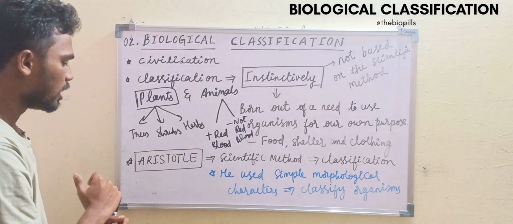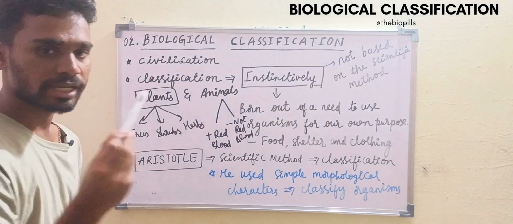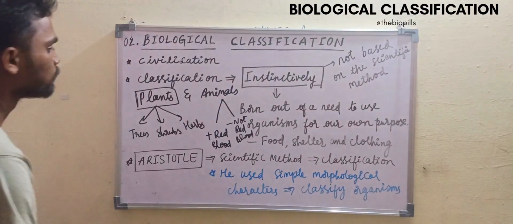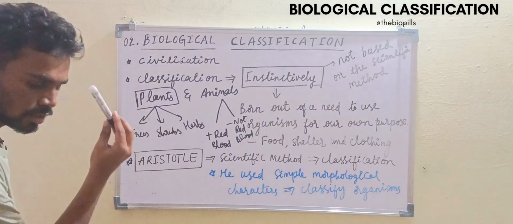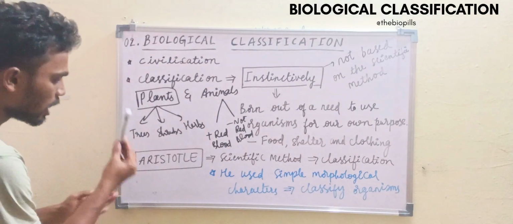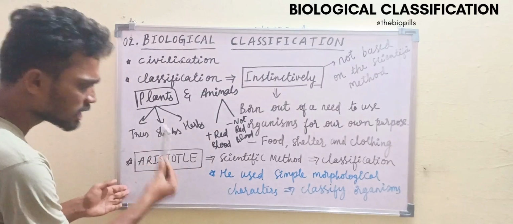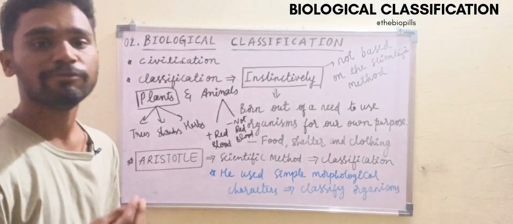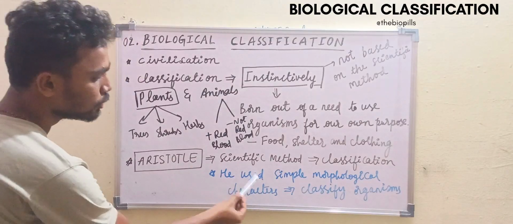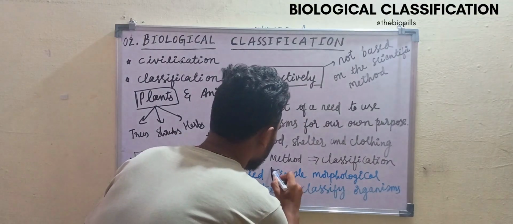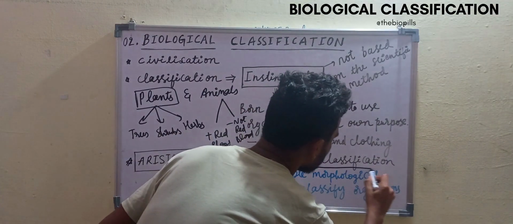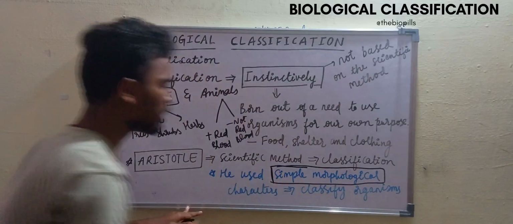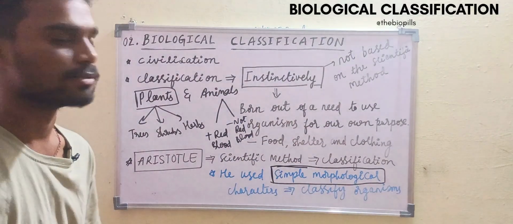Let me once again explain. Here comes the important person, Aristotle, because he was the first person to use the scientific method to classify living organisms. This is very important: he used simple morphological characters to classify organisms.